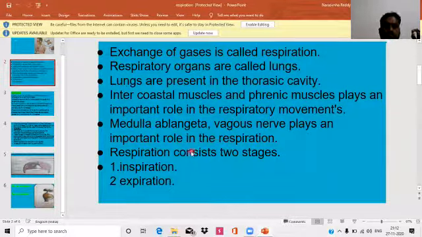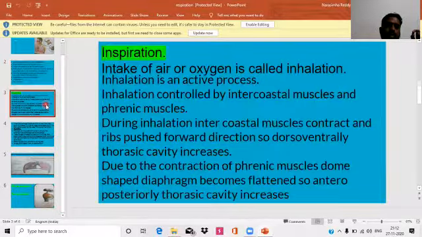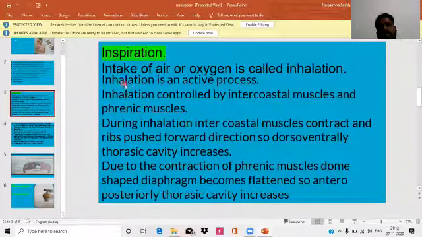So here respiration consists of two stages: one is inspiration and the second is called expiration. Then we go to discuss inspiration. What is meant by inspiration? The intake of air or oxygen, that is breathing in oxygen, is called inhalation. Inhalation is an active process. What is meant by active process? Here, inhalation is controlled by intercostal muscles and phrenic muscles.